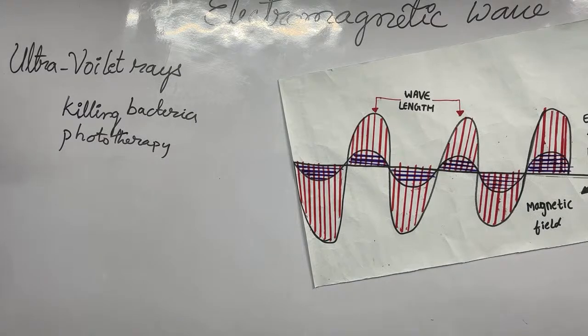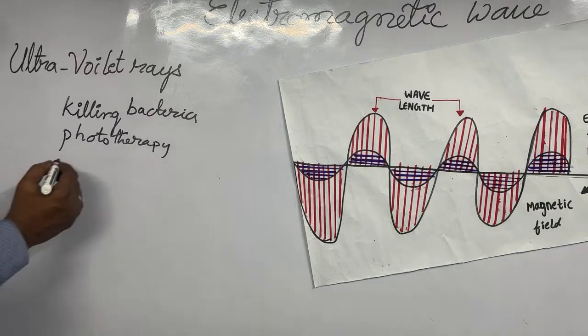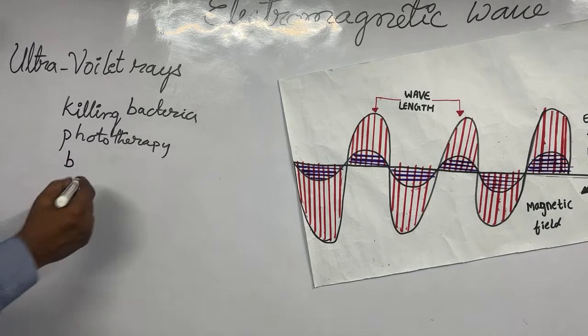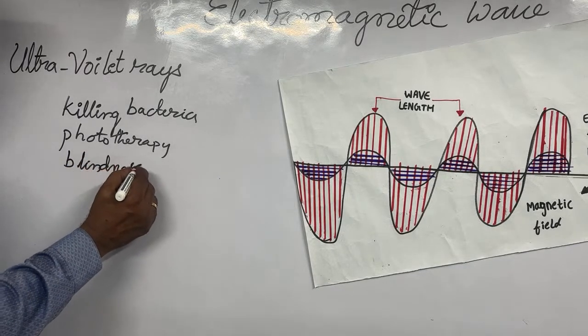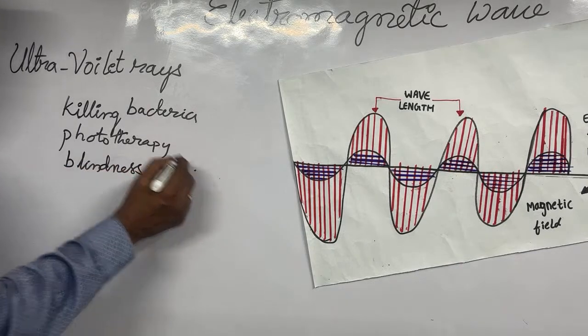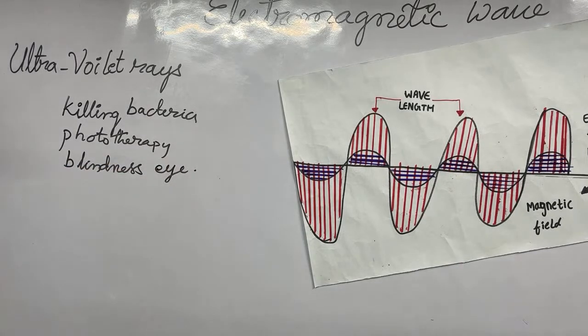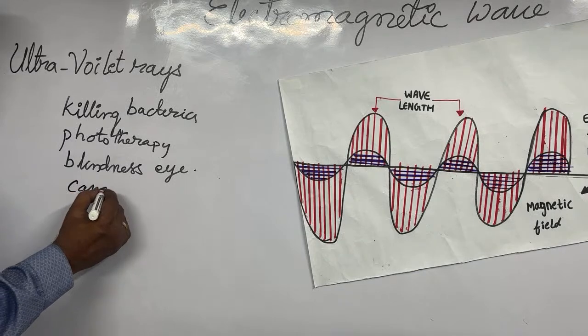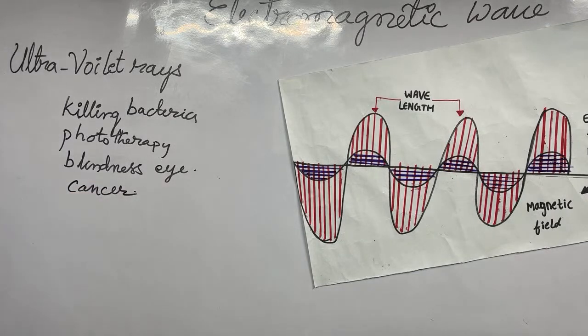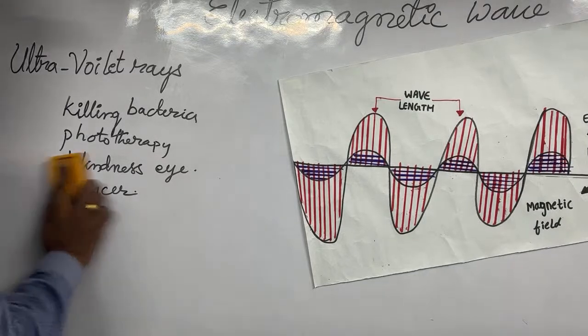And the next thing is blinding of the eye. If ultraviolet rays suddenly fall directly on your eye, you may get permanent blindness. And then finally the major one, cancer. Cancer is also a very key damage caused by ultraviolet rays.